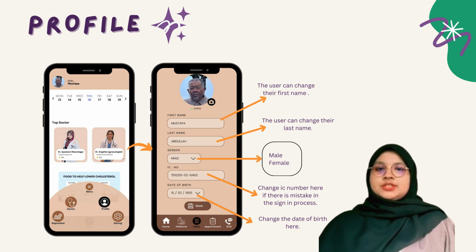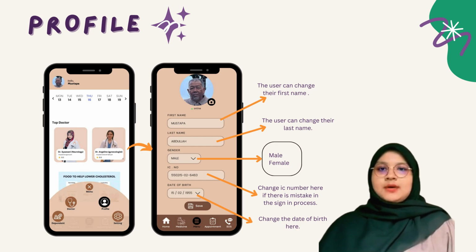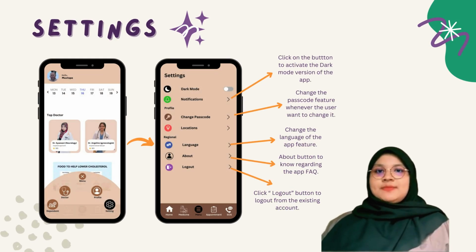Below the profile picture, there is an option for the user to edit their first name and their last name. The user can also choose to change their gender and IC number if there was a mistake in the login session before. The changes made to the IC number will automatically change the date of birth. If there are no changes, then the user needs to click on the save button and it is done for setting their profile.